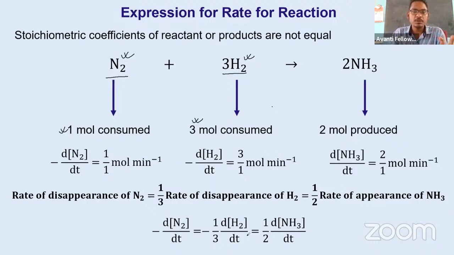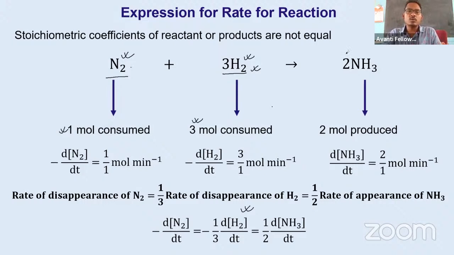Everyone understood how we got 1/3? Because its speed is 3 times more with respect to this one. To equate their speed we have to balance them, we have to divide. So whatever the consumption rate of hydrogen, if we divide with 3, then that is equal to the speed of nitrogen.